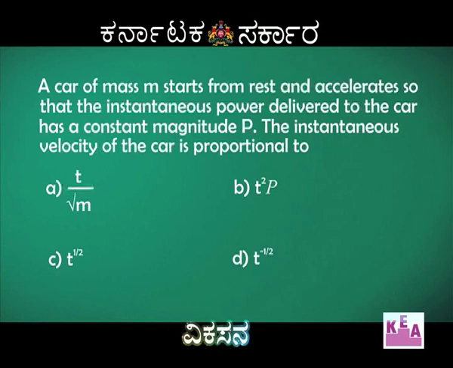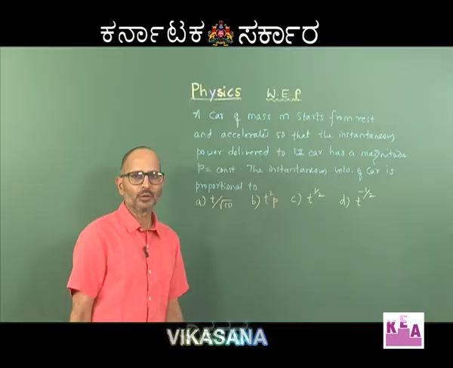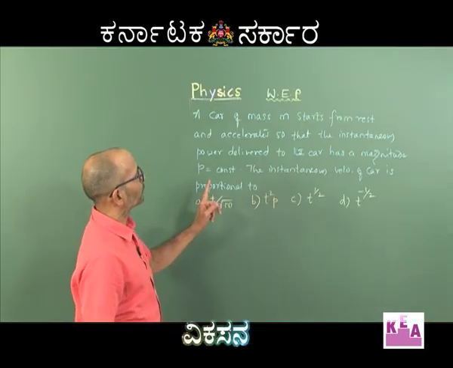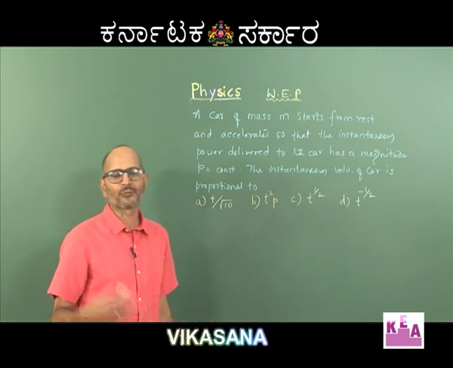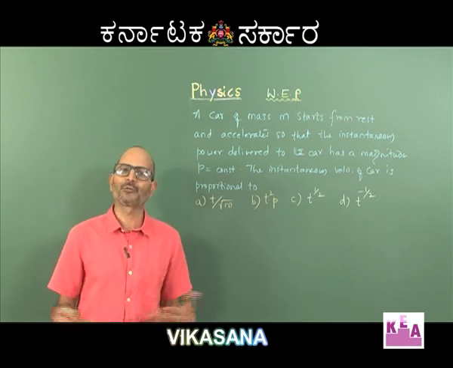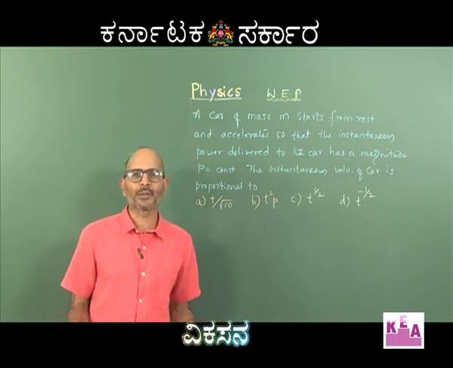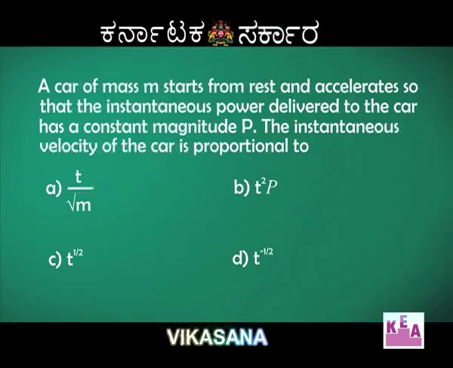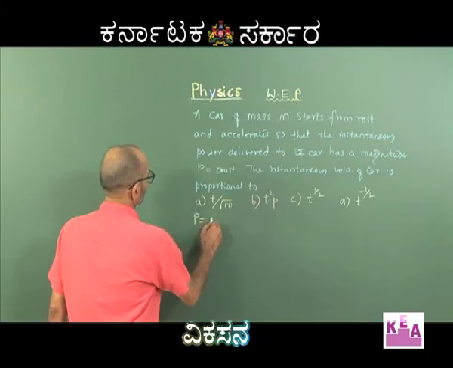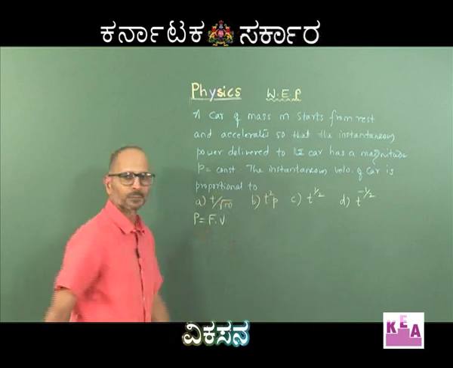The instantaneous velocity of the car is proportional to what? How does the velocity of the car depend on the time, or you can say depend on power, is the question. So, what we will do here is we will write what we know about power. I hope you all remember that power is F dot V, instantaneous power especially, and if you speak about the average power, it is rate of doing work, or energy by time, or work done divided by time taken. But do not forget that here the car is accelerating, and because of which its velocity will continuously keep on changing, and therefore, you have to use the formula P is equal to F dot V.